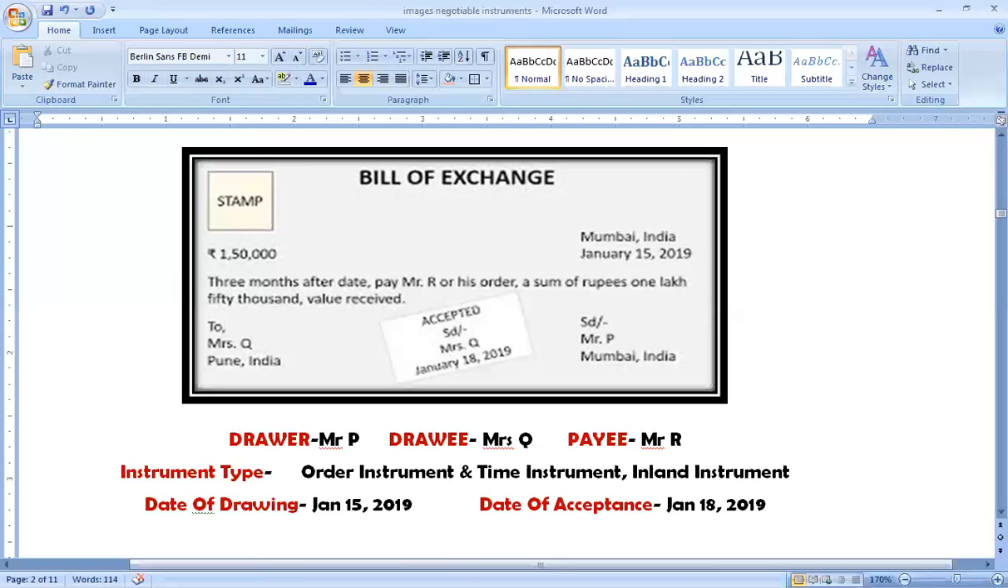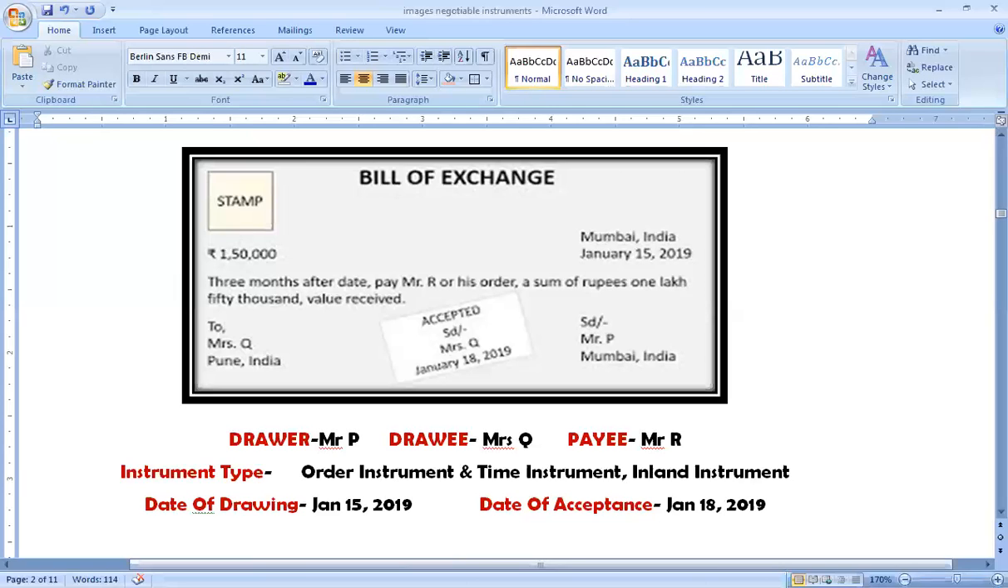Then the drawer and the drawee may also be the same person. Like in case a head office is writing a bill of exchange on the branch or vice versa. Legally, head office and branch are the same entity. In that case, drawer and drawee may be the same. I hope you have heard about head office and branch in your branch accounting chapter in financial accounting. Thirdly, drawee and payee may also be the same person. The drawee is a person who has been directed to make the payment on the due date, and the drawee was to make this payment to the payee.